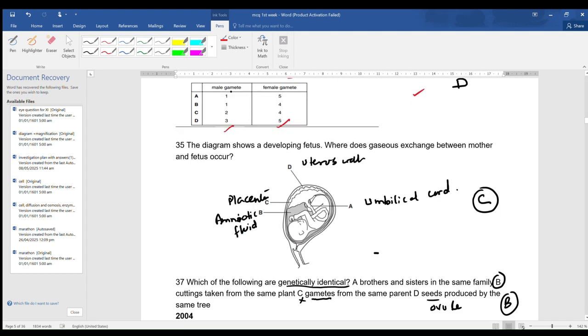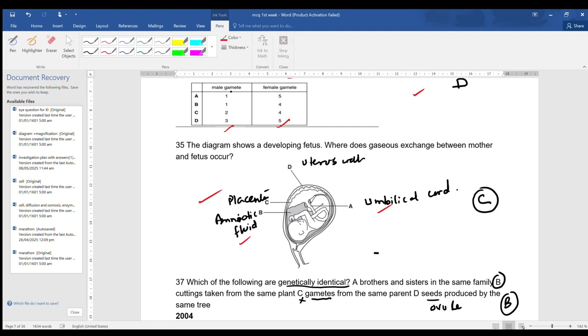Now look at this question number 35. The diagram shows a developing fetus. Where does gaseous exchange occur between the fetus and mother? We know that the gaseous exchange takes place in the placenta. So where is the placenta? C is placenta, B is amniotic fluid, A is umbilical cord, and D could be uterus wall or uterine lining or endometrium lining. Therefore, C, placenta, is the correct answer.